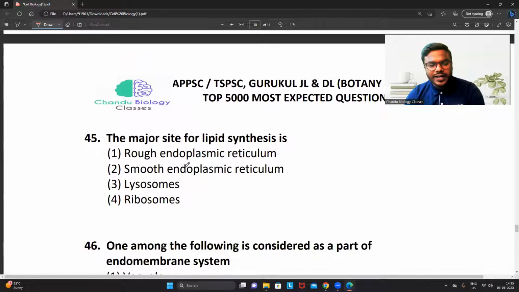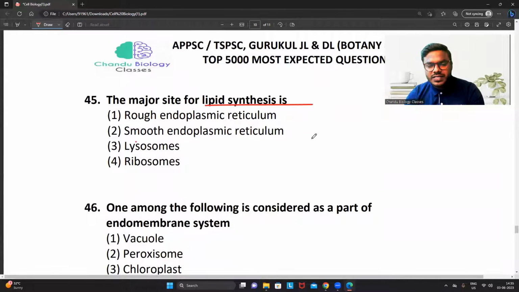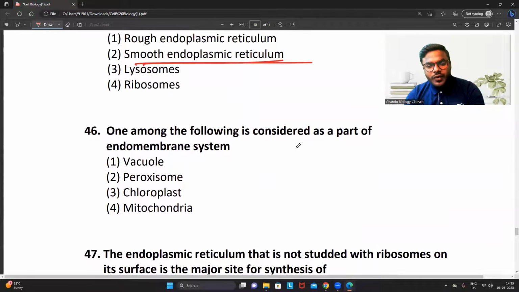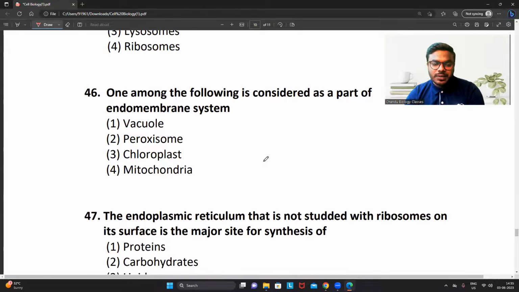Question number 45, direct question. The major site of lipid synthesis is SER. Not only lipid, you can call cholesterol, you can also call sex hormones. All can be synthesized on the smooth endoplasmic reticulum. One among the following is considered as part of the endomembrane system. Peroxisome, chloroplast, mitochondria, they are not at all part of the endomembrane system. Which is the part of the endomembrane system? Which is undoubtedly, friends, vacuole.